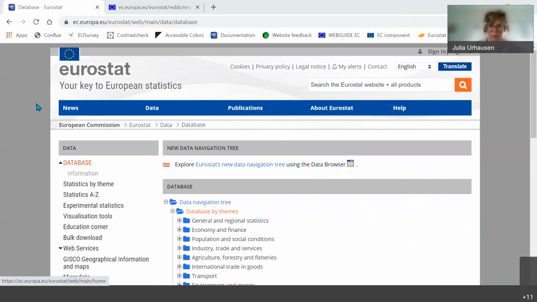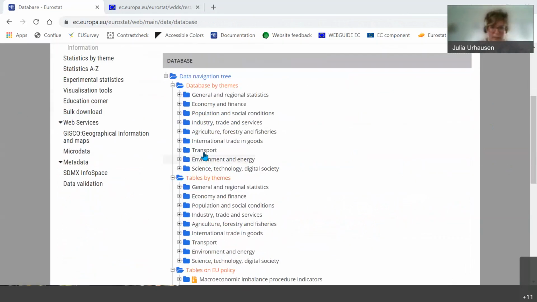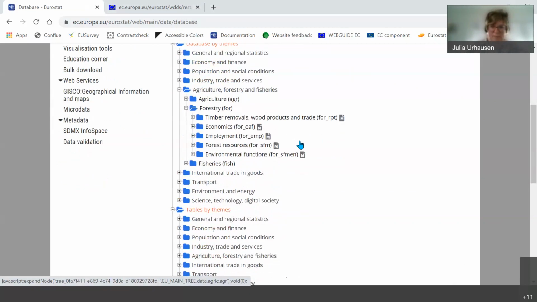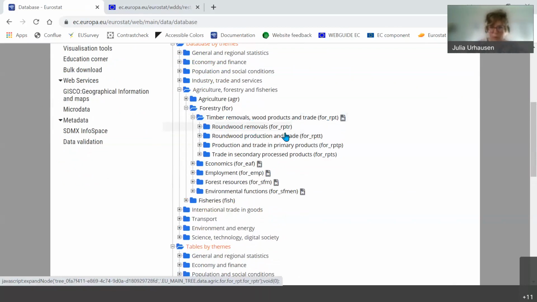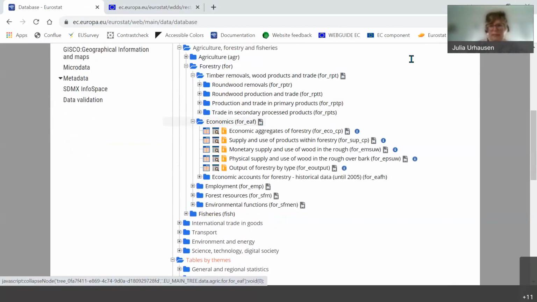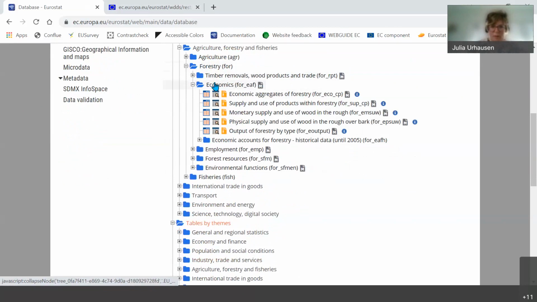Yes, we have data on forests under the topic agriculture, forestry and fisheries. There's a folder forestry where you have data on the production of wood, so to say, and the trade, the removals, the production and trade data, the economics, so that's the business side, businesses working in the forestry sector.